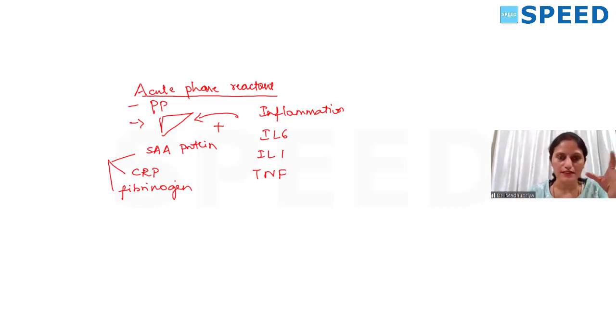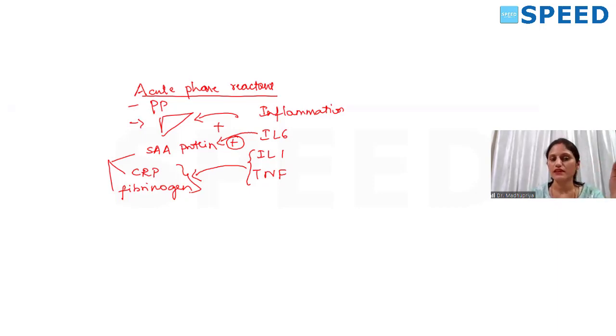There are many acute phase reactants, numerous, but primary acute phase reactants are these three. So interleukin 6 will induce production of SAA protein. Interleukin 1 and tumor necrosis factor will induce production of C-reactive protein and fibrinogen. Fine. So whenever there is acute inflammation, these acute phase reactant proteins are synthesized.